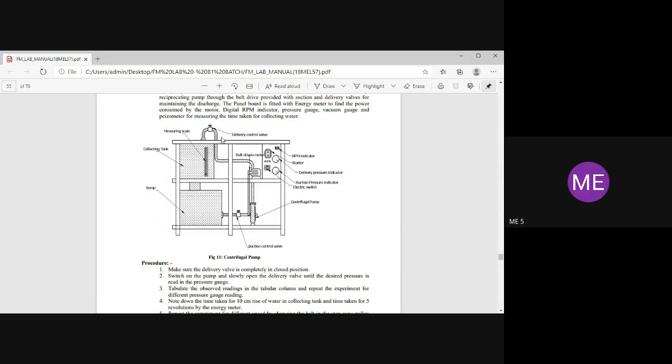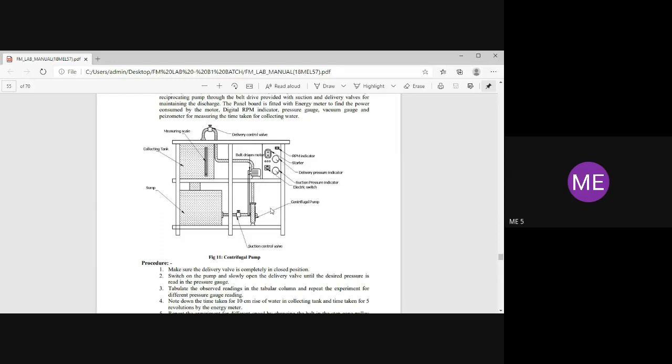And here we are having two indicators. One is suction pressure indicator, another delivery pressure indicator. One is the suction valve, and another one is delivery control valve. So using delivery control valve, we can control the delivery pressure to the collecting tank. By using suction control valve, we can control the suction pressure from the sump.